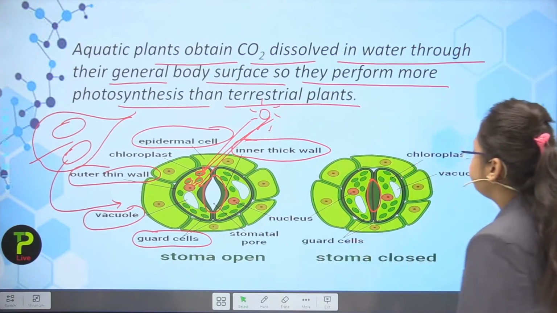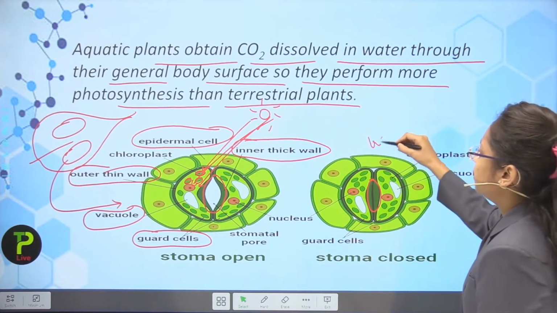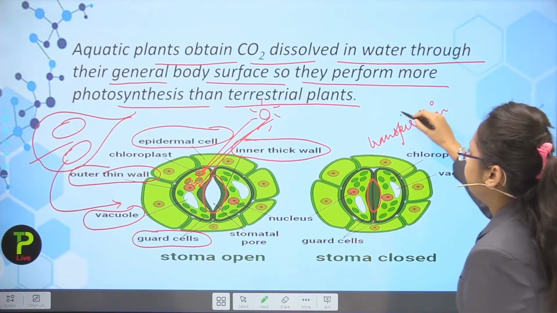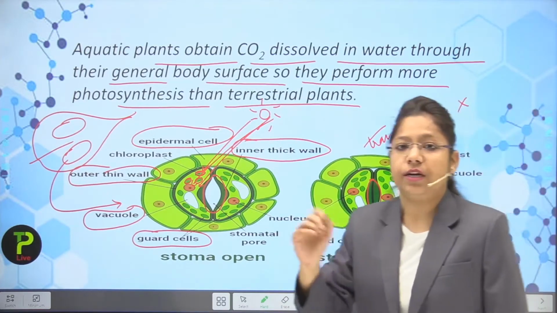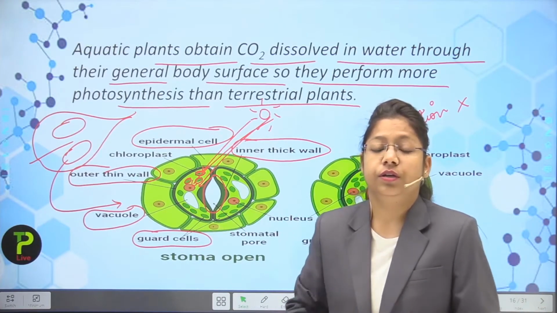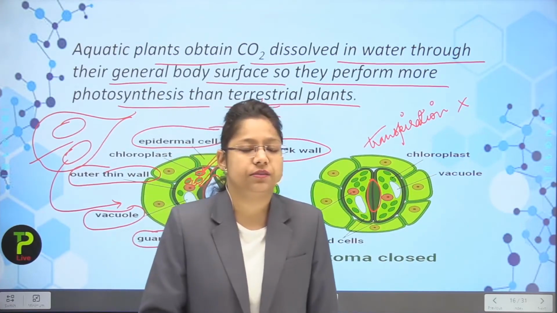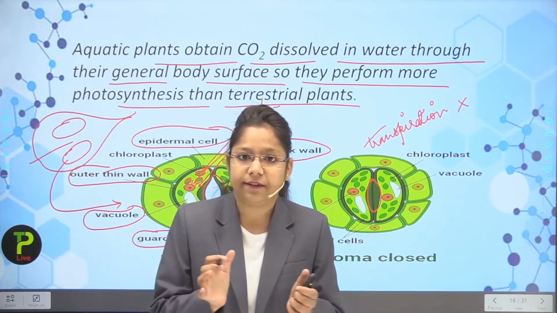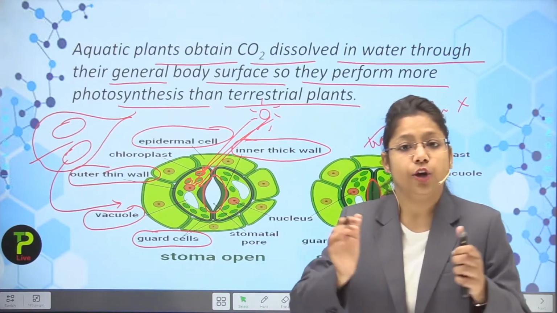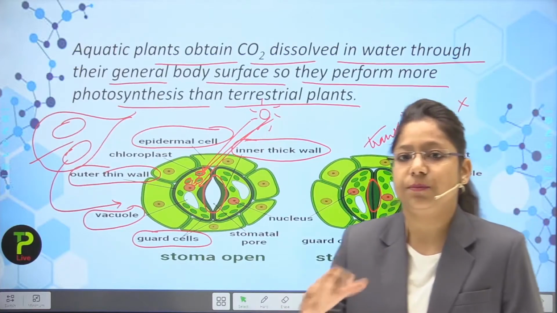Okay, now what happens in the stomatal closing? When the transpiration process is completed, the plant does not have excess water to remove, so these stomata will get closed. Okay, are you understanding this? When there is no need of transpiration, then the stomata will get closed. And if there is a need of transpiration, then the stomata will get open. Okay, students, so this is the whole procedure through which the transpiration process occurs.